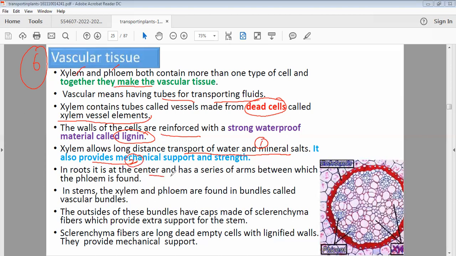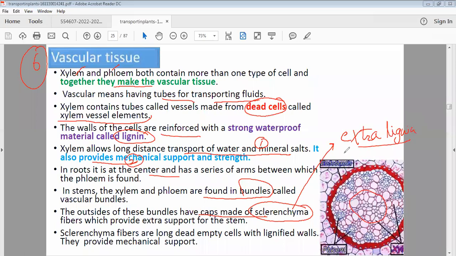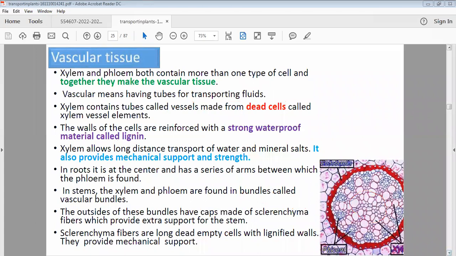In the root, it is present in the center. You can see here, it is a star-shaped structure. But in the stem, xylem and phloem are found in bundles. On the outside of these bundles, there are caps made up of sclerenchyma. I will show you. I told you that sclerenchyma has extra lignin, more than even xylem. It is dead, and it is there for more strength. They are long, dead, empty cells with lignified walls, and they have no other function. Sclerenchyma has a function only for strength.